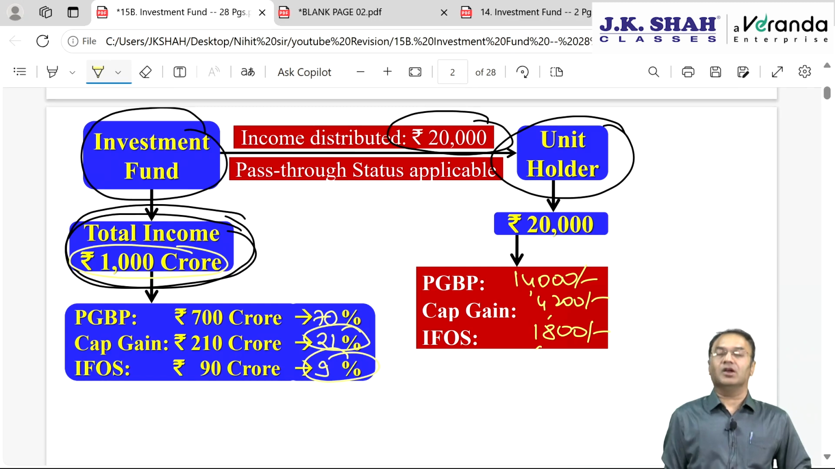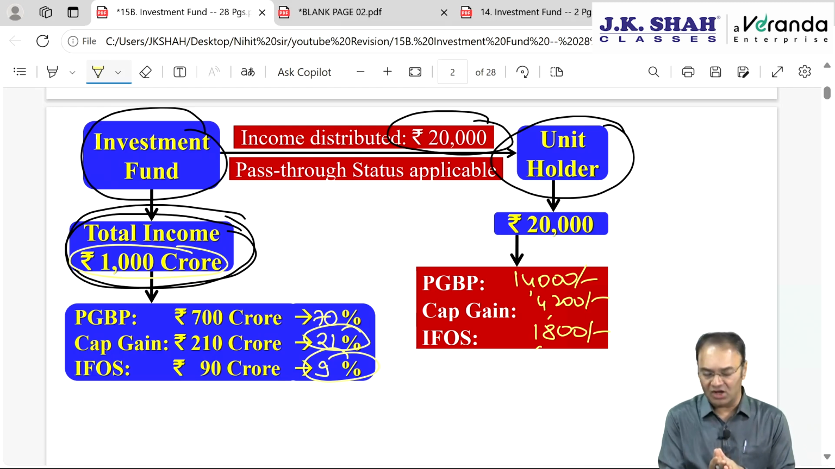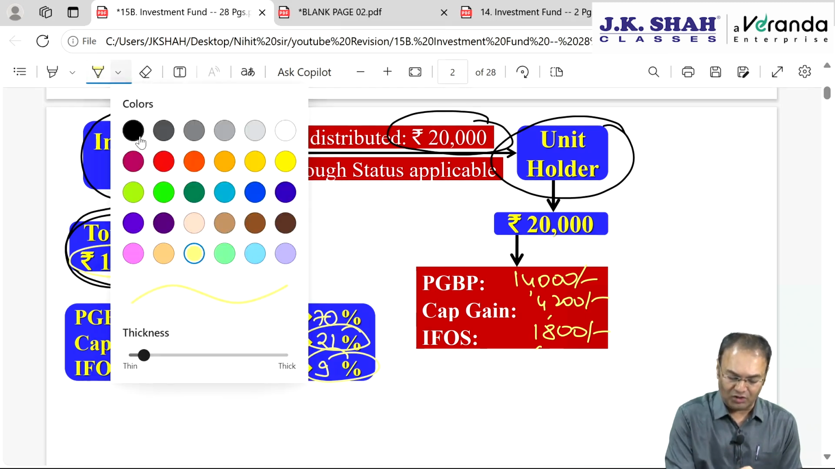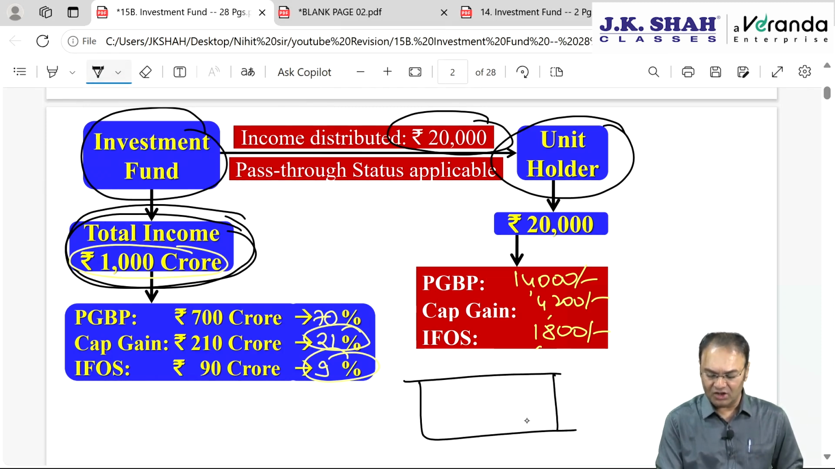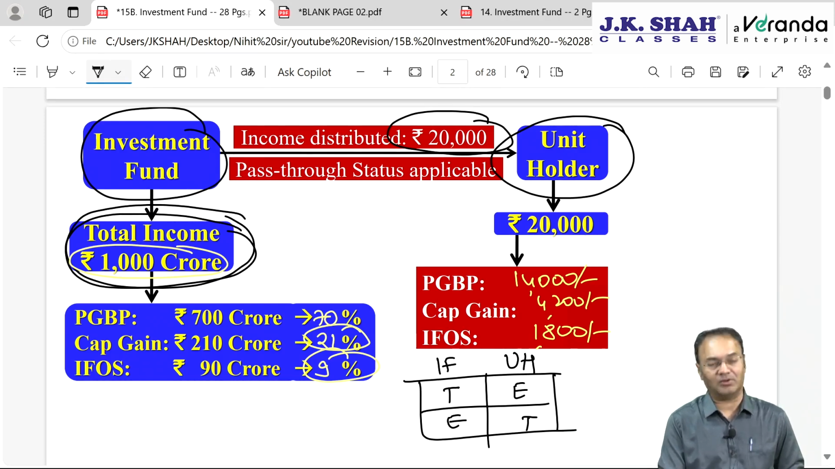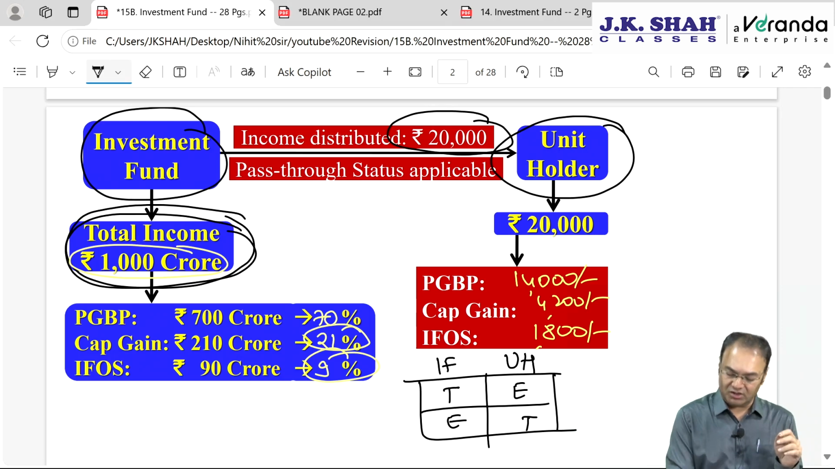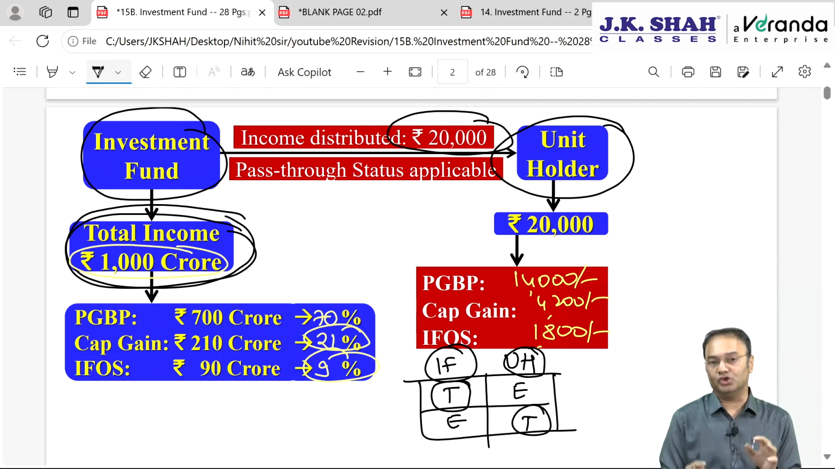Out of these incomes, which incomes are taxable for the investment fund and which incomes are exempt for the investment fund, that is what we need to discuss. Remember one fundamental thing, in a 2/2 table, certain incomes which are taxable for the investment fund will be exempt for the unit holder. And whatever is exempt for the investment fund, that much will be taxable for the unit holder. Simply, certain incomes will be taxable for the investment fund and certain incomes will be taxable for the unit holder.